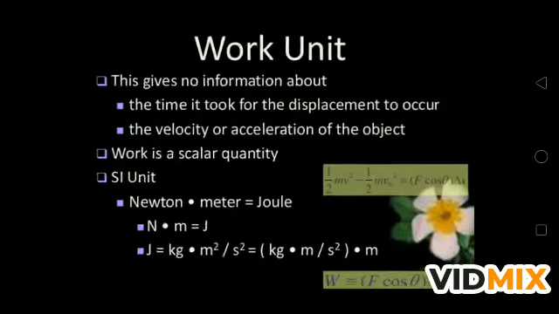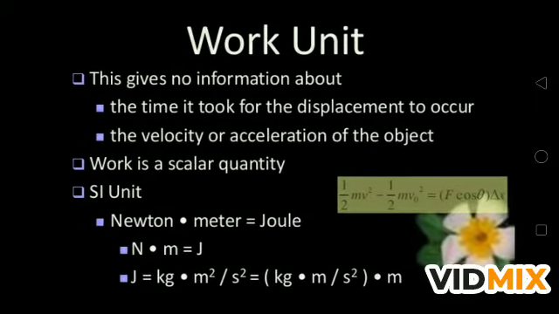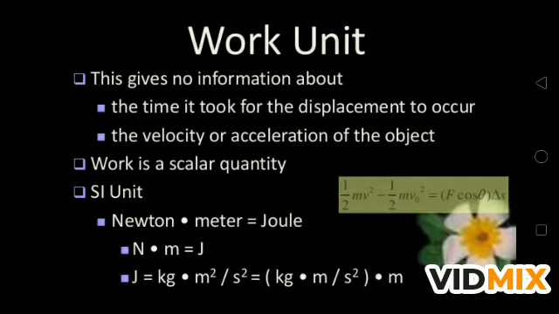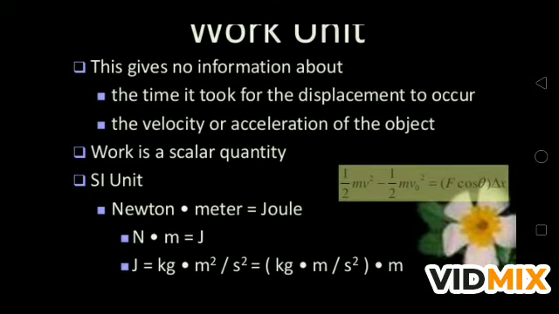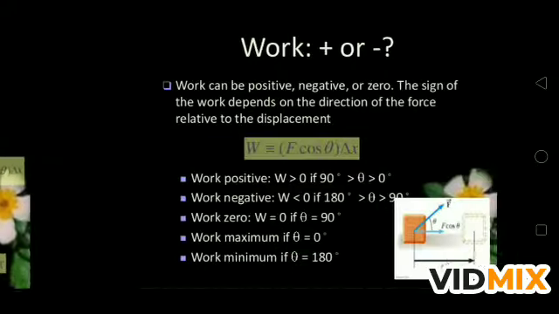Now the unit of work. The unit of work does not give any information about the time, how much time it takes to displace the body, or how much the velocity or acceleration of the object changes. Work is a scalar quantity. It does not give the direction. The SI unit of work is joule, and it is equal to Newton meter, and joule is equal to kilogram meter square per second square. So this is the unit of work or work done.